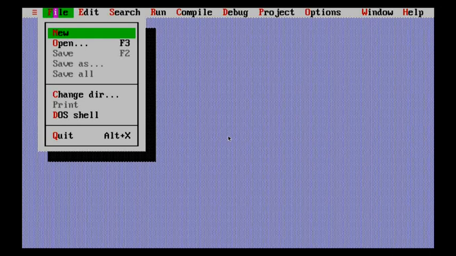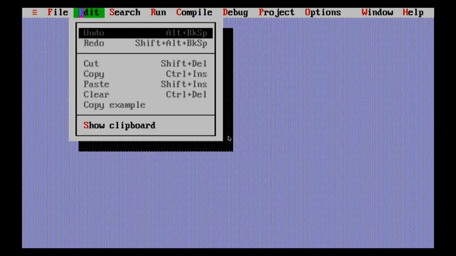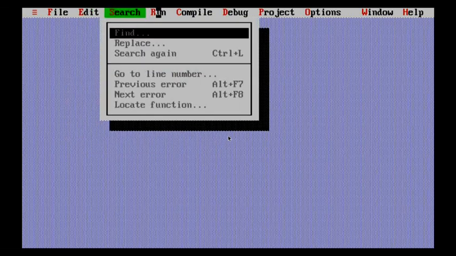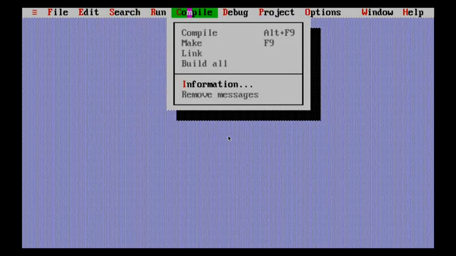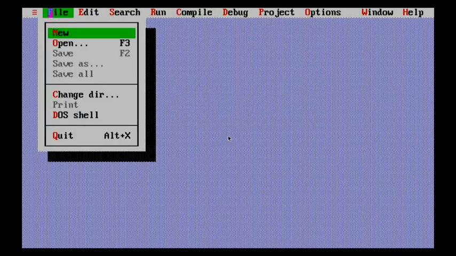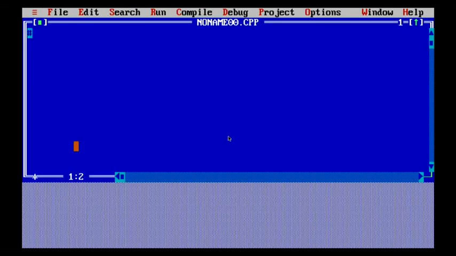Here you can see the File menu, in which you can make a new file, open an existing file, or change the directory. Then we have Edit, in which we can cut, copy, paste, or undo any part. Then we have Search if we want to find something. Then we have Run, and then the Compile part. These are the main four to five things that you need to know whenever you are running a program.